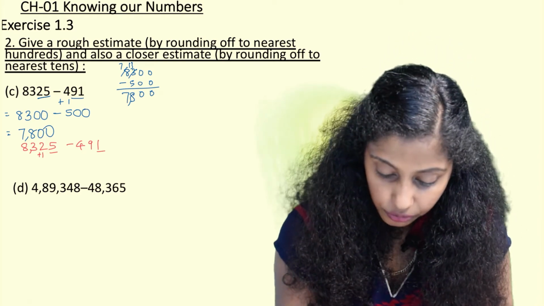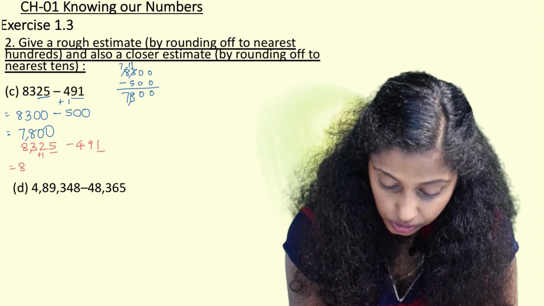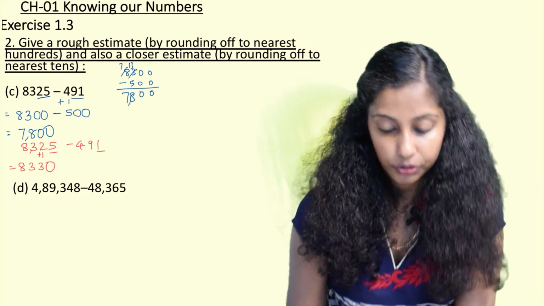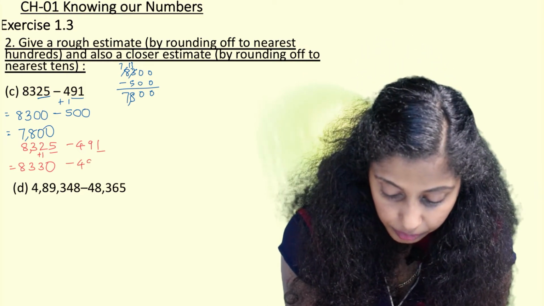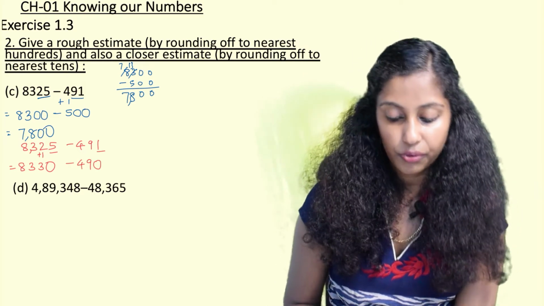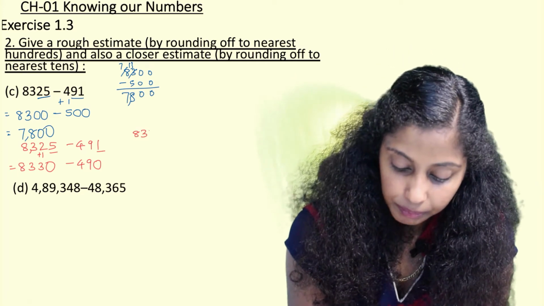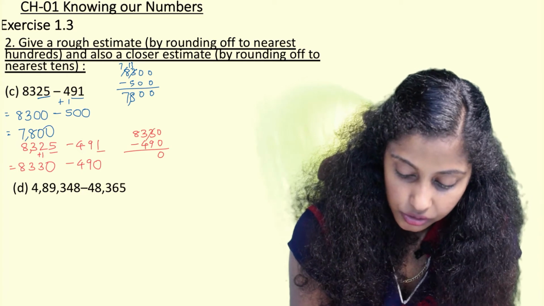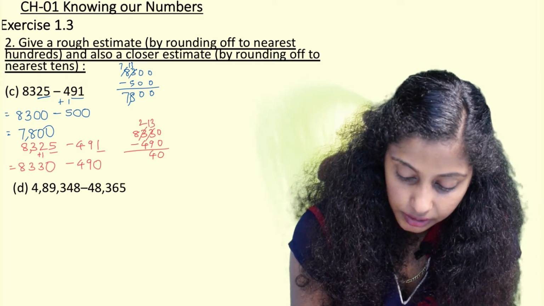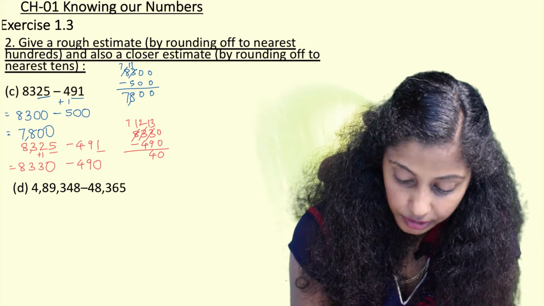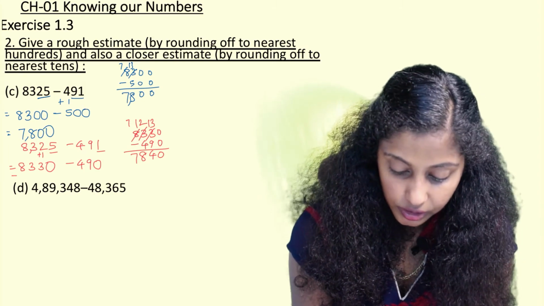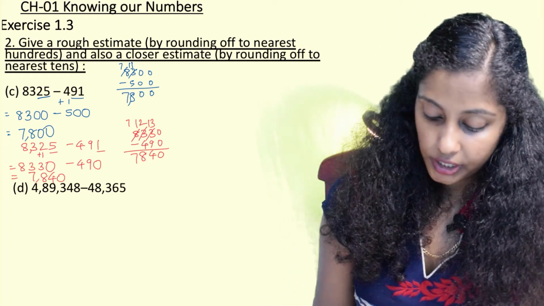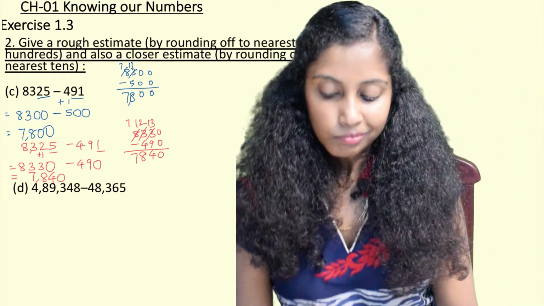So here how we are going to do is 8,330, it will become the next tens after 2 tens. And here it will be the same tens, 9 tens, that is 490. And then when we subtract in the rough column, we get the answer. So here it is 2, here 13 minus 9, 4, here 7, here 12 minus 4, 8 and 7. So it gives us 7,840. Now we move to the next question where they have given us to solve.